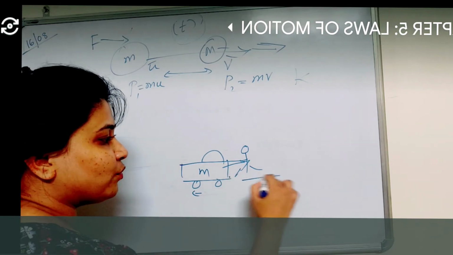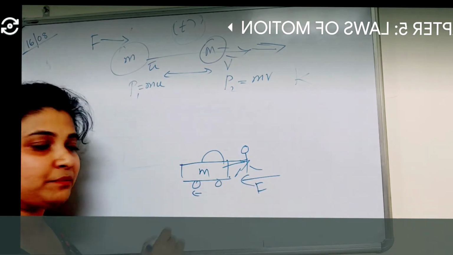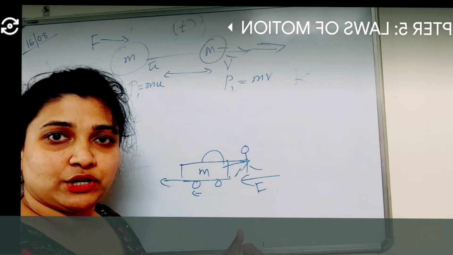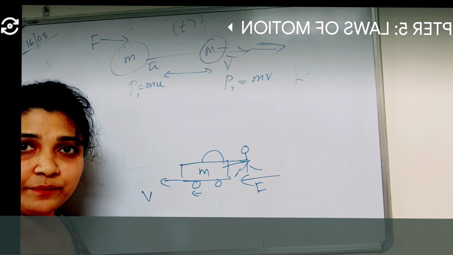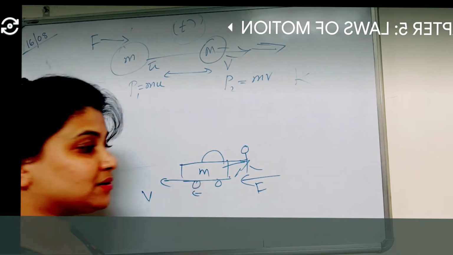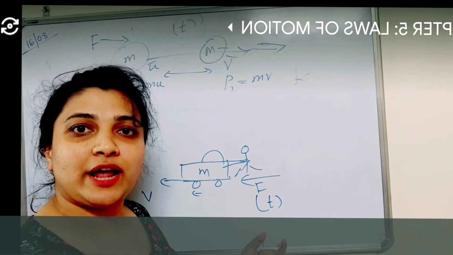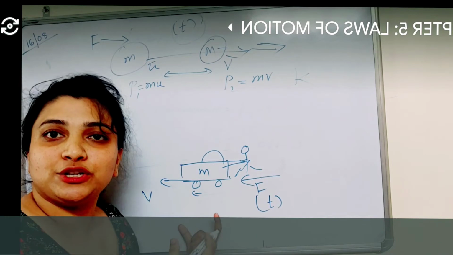So he's applying force. At one point the car changes its momentum. That means it starts moving, after overcoming that initial velocity, it starts moving again, right? So it gains certain final velocity v, right? So you see at certain time, some time has elapsed there. So after some time there is a rate of change of momentum.